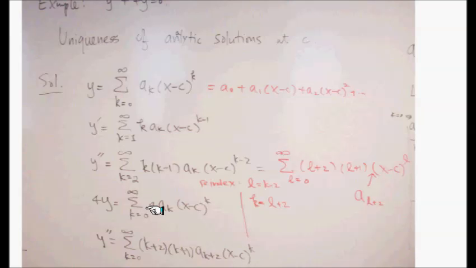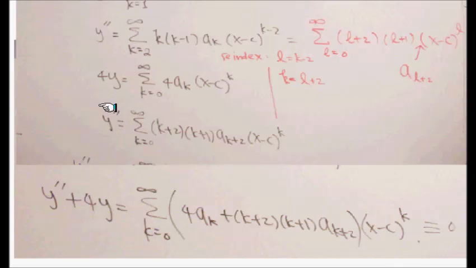Now if you add these two, it's exactly the same index range, 0 to infinity, 0 to infinity. And the sum has this common factor, so we just add the coefficients. Here's y double prime, and here's 4y. If you add them, you can see the x minus c to the k is here, and the index is exactly the same.